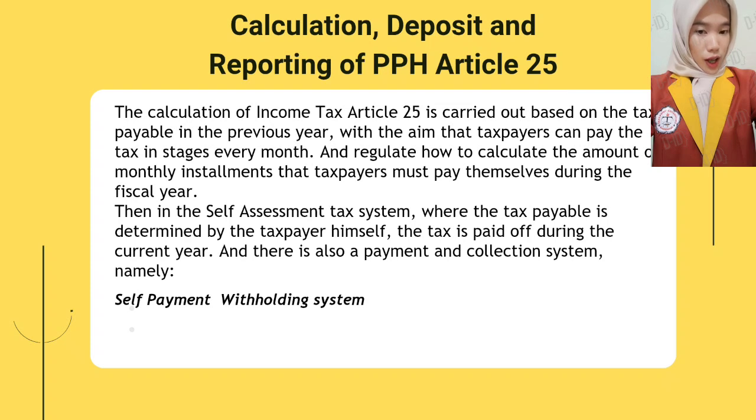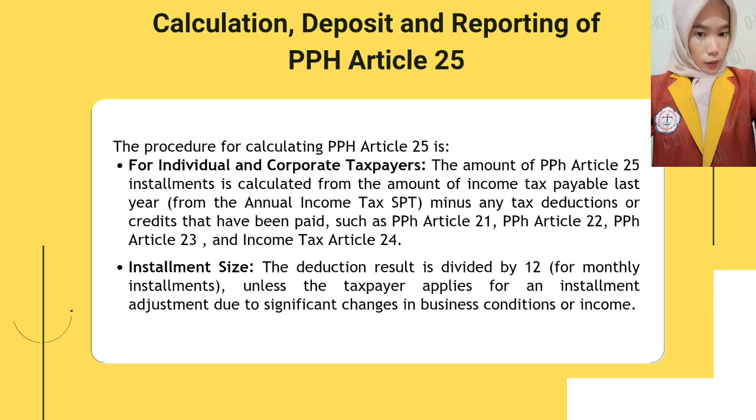The procedure for calculating PPH Article 25 for individual and corporate taxpayers. The amount of PPH Article 25 installments is calculated from the amount of income tax payable last year, from the annual income tax SPT, minus any tax deductions or credits that have been paid, such as PPH Article 21, PPH Article 22, PPH Article 23, and Income Tax Article 24. Installment size: the deduction result is divided by 12 for monthly installments, unless the taxpayer applies for an installment adjustment due to significant changes in business conditions or income.